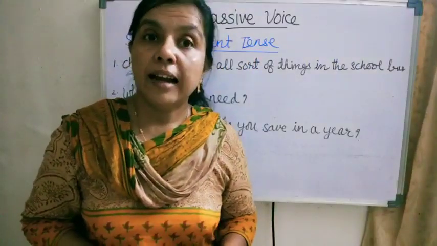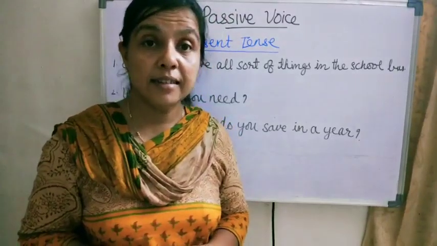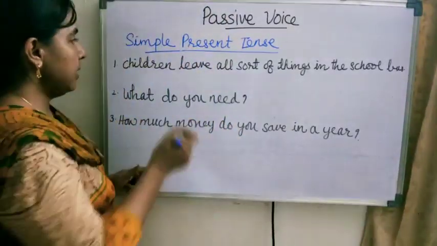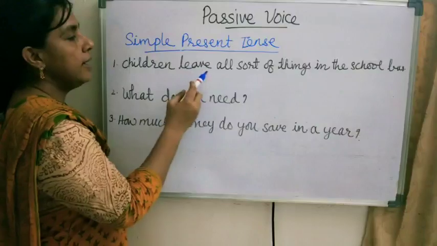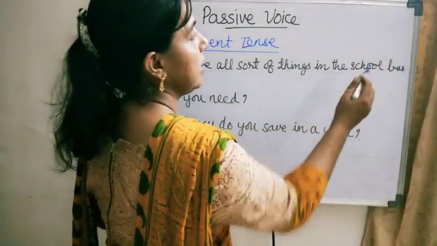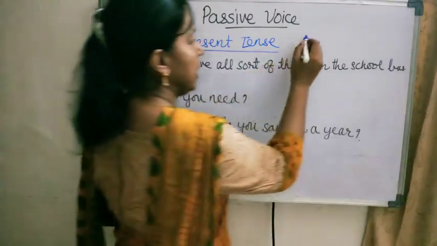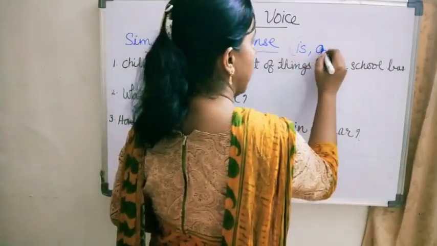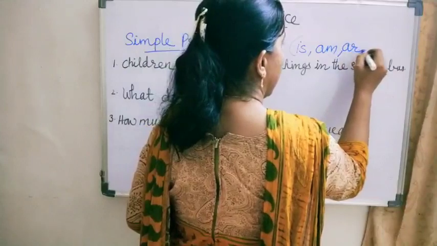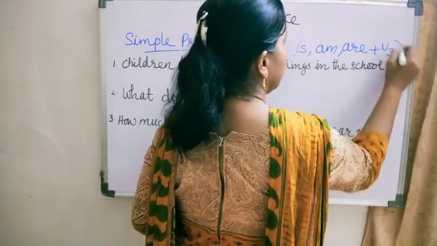Okay children, let us see the changes in simple present tense. See the first sentence. Children leave all sorts of things in the school bus. In simple present tense we use is, are plus verb 3.